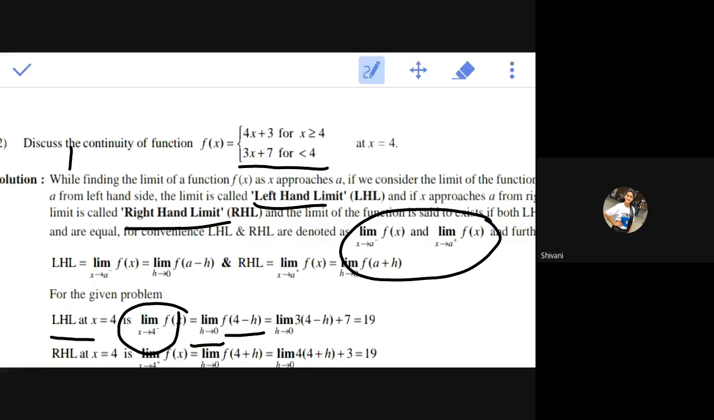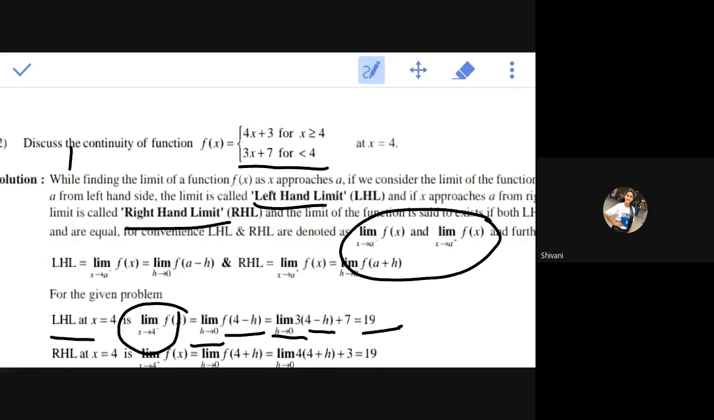So here, if we substitute 4 minus h in place of x, we get 3 into (4 minus h) plus 7, because it is for the left hand side, less than 4. And now if I put h tends to 0, we get the value as 19. 3 into 4 is 12, plus 7 gives me 19.